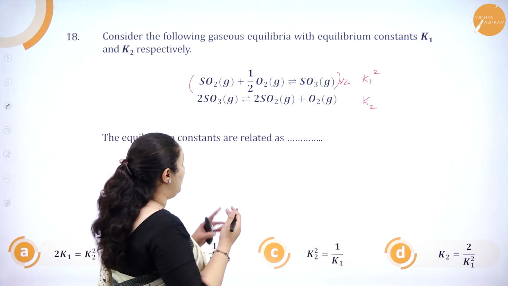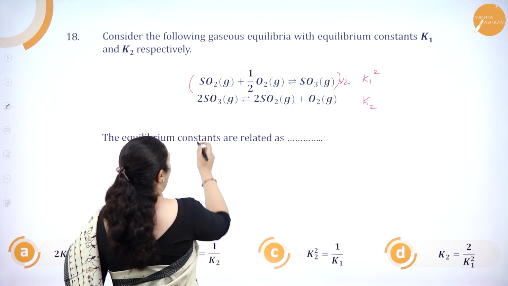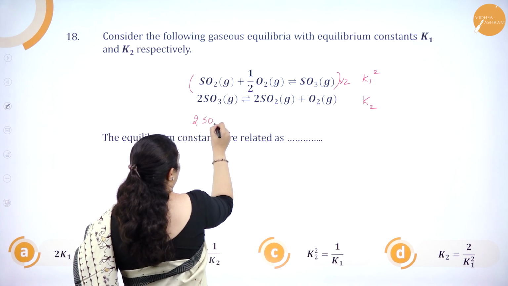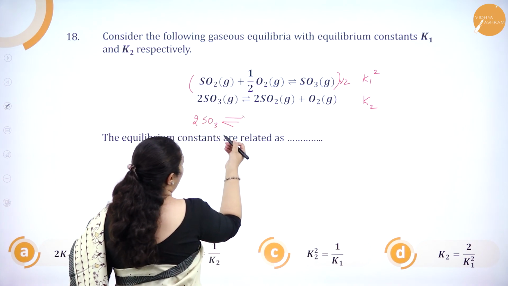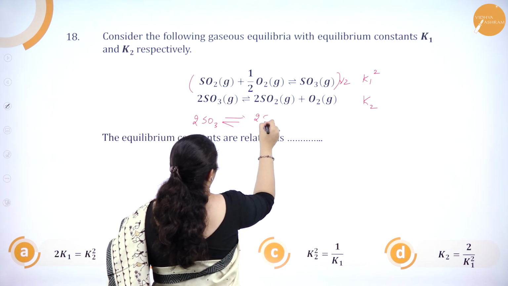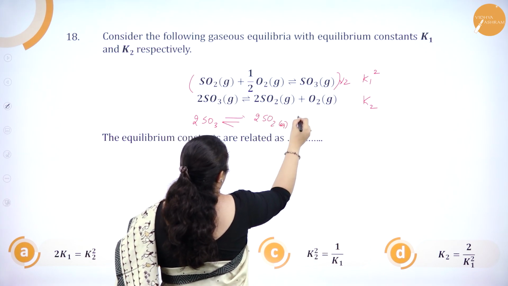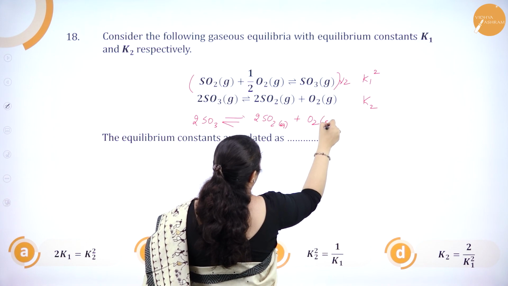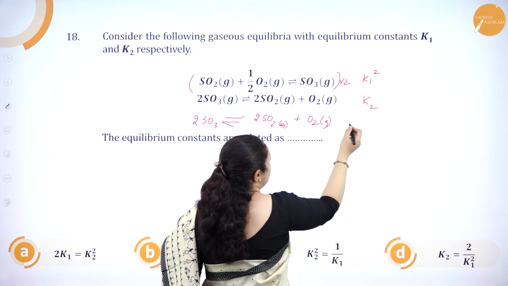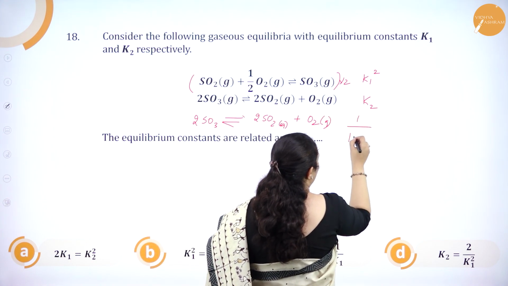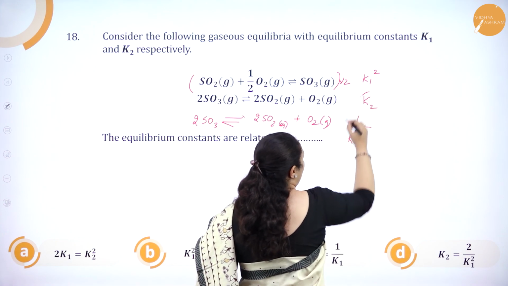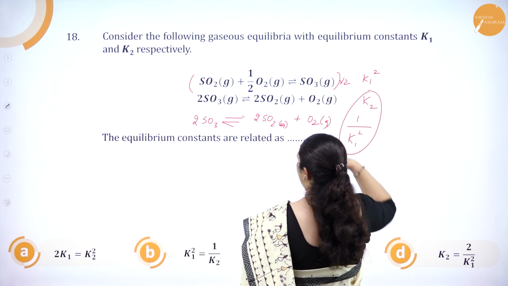Next what we have to do? I'll reverse the equation. Now it will become 2SO3 on the left, and 2SO2 gas plus O2 gas. So when I reverse the equation, what did it become? 1 by K1 squared. Now I have to relate these two. Now you can see it is the same equation, isn't it?